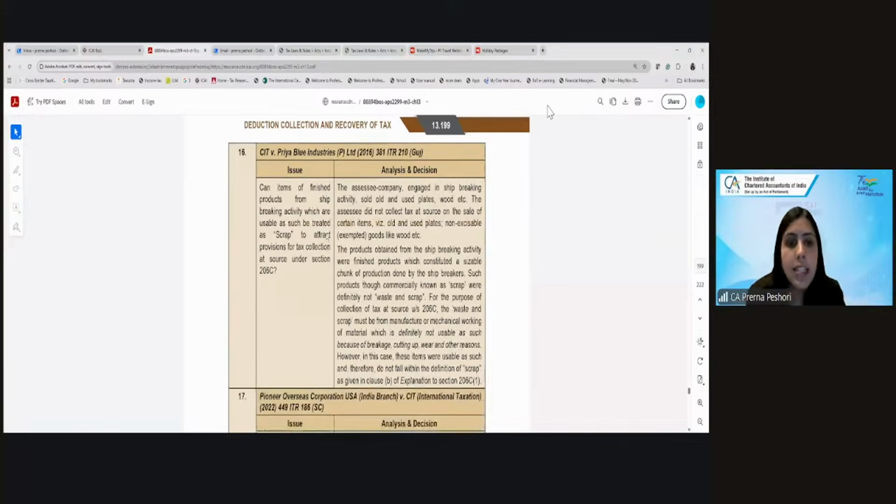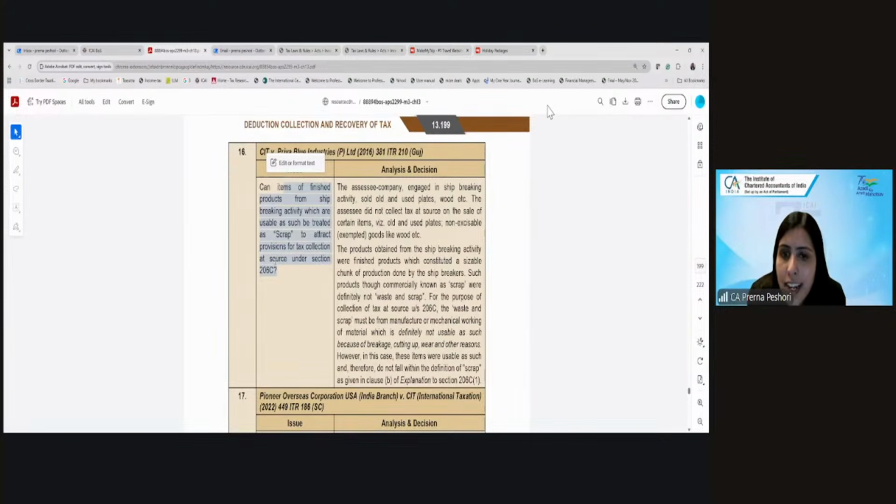Okay. Next decision is, can items of finished products from a ship breaking activity which are usable as such be treated as scrap and attract the provision of TCS? So the assessee was engaged in the business of ship breaking activity. It sold used plates, old wood, etc. and did not collect the TCS on the sale of these items. And these were finished products.